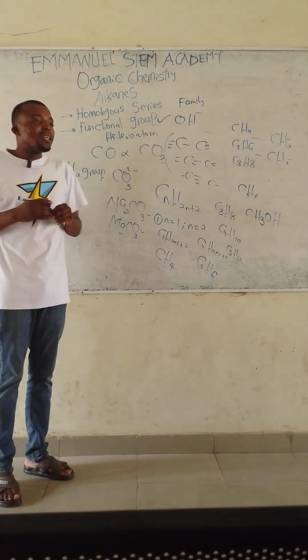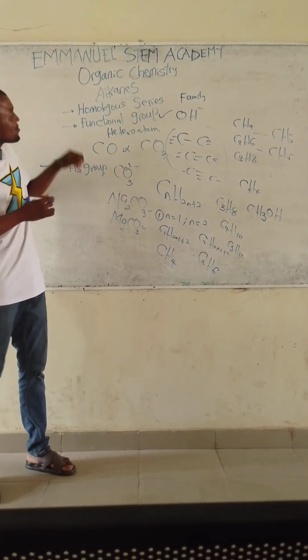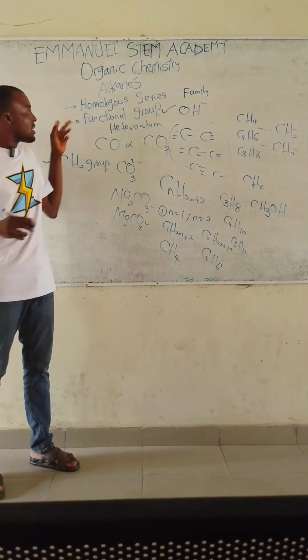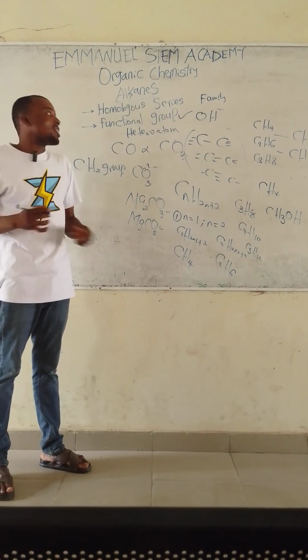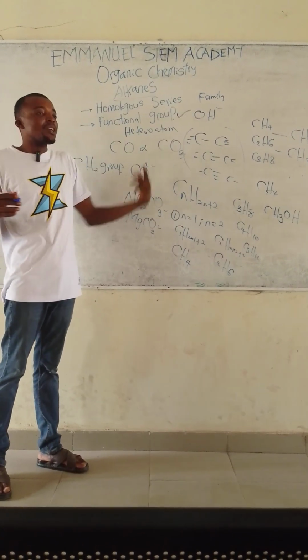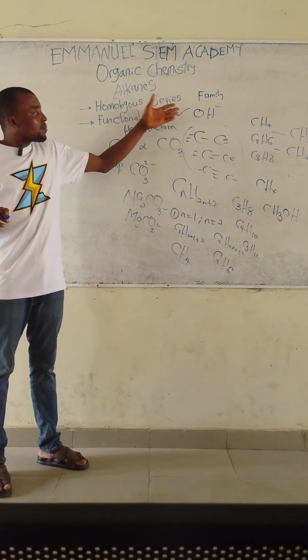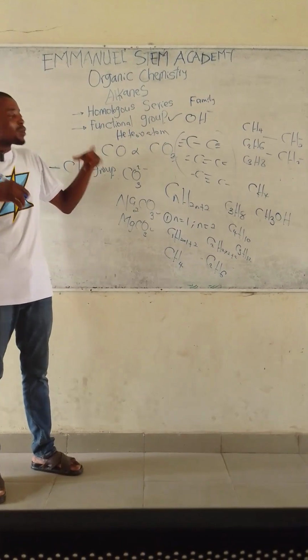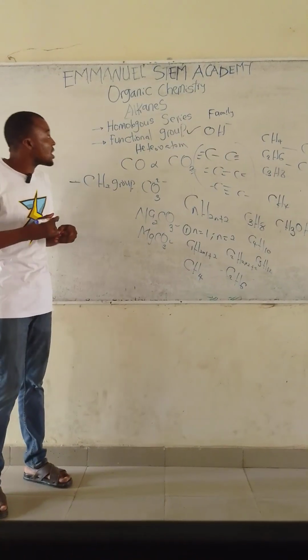This is the primary reason for today's class. I defined the homologous series, I defined the functional group, and gave you a practical example of a functional group. I will have other examples. We have the hydroxyl ion, we have chloro, fluoro, bromo. There are so many functional groups which we will discuss as time goes on.